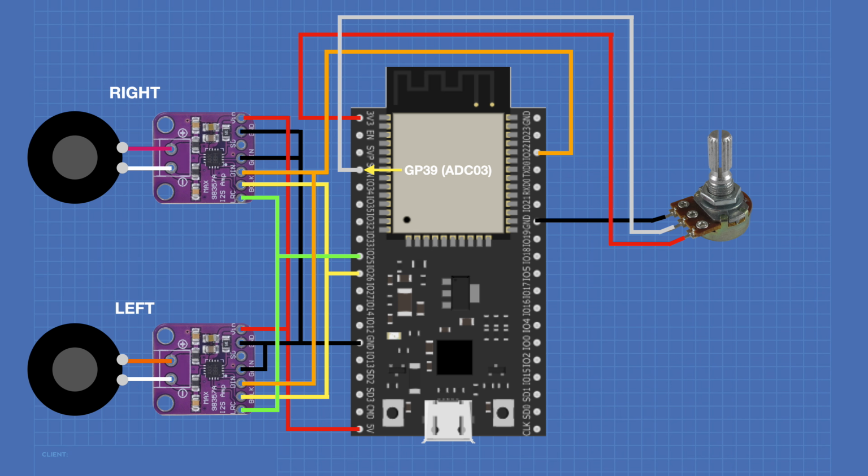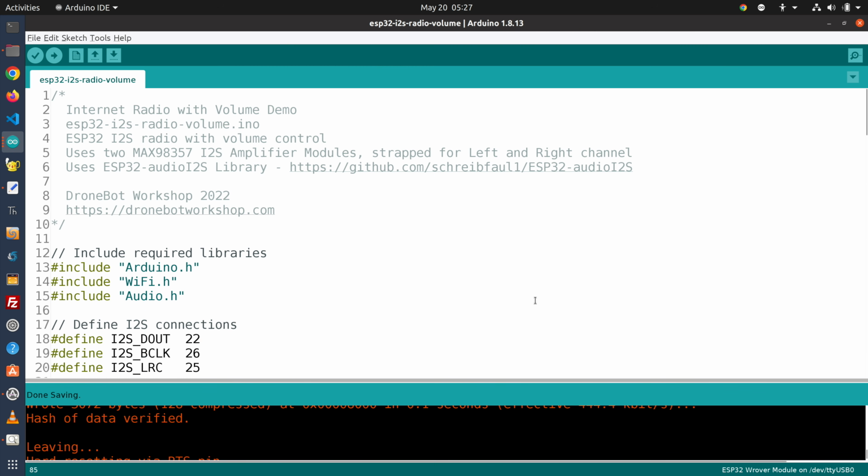Now let's go and take a look at the code modifications we need to make in order to use our volume control. Now here's the sketch for our internet radio with the volume control and stereo output. And actually the sketch has nothing to do with the fact that it has stereo output. That has to do with the way that we strap our amplifier modules. And you could have received stereo output from our previous sketch. So this sketch really just shows the addition of the volume control.